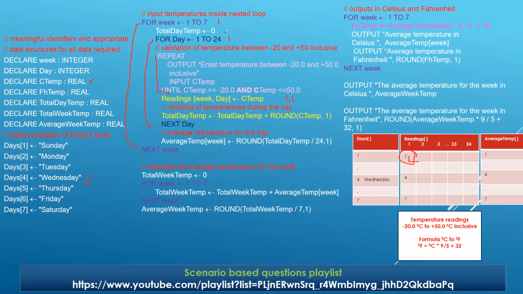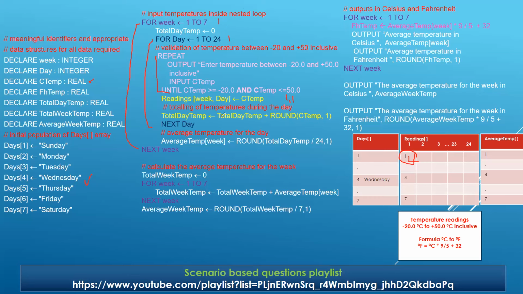That's going to be a disaster. It means if we have forgotten to initialize it properly, then it may result in the last day's temperature being that of a furnace, God forbid. That's why remember, initializing this variable here is very essential. Any issues? And you can see the nested loop, we are taking input of the temperatures inside the nested loop.